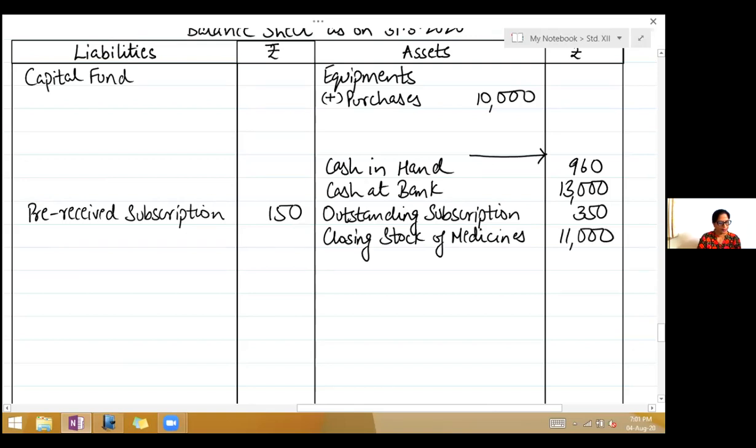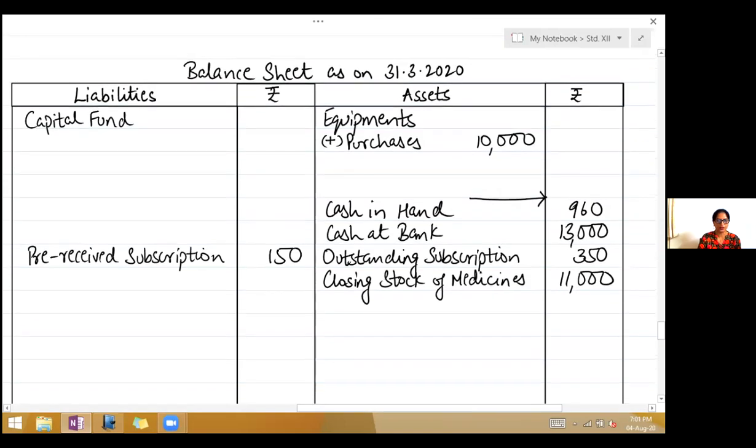Fourth, estimated value of equipments 15,000 on 1st April. So first on the asset side we have written equipments and we have left the place there. So write there 15,000. Add the 2 and write it in the inner column itself. So that is 25,000. Next is capital fund.